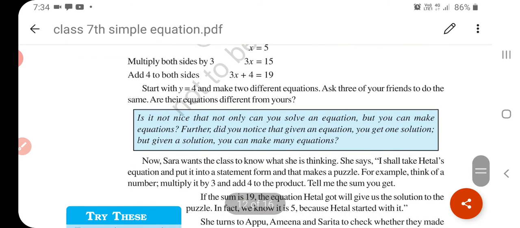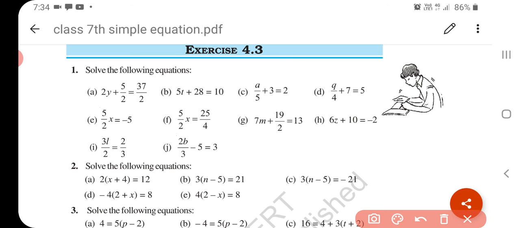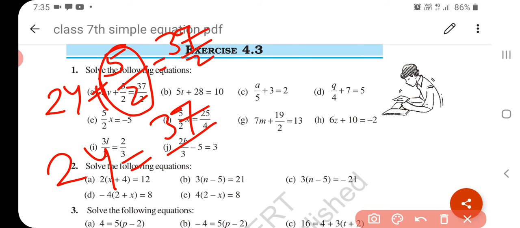Now let's do exercise 4.3. Solve the following equation. 2y plus 5 by 2 is equal to 37 by 2. So first of all, what do we do? 2y plus 5 upon 2 is equal to 37 upon 2. This is our constant term, and here on the left hand side 5 by 2 is positive. So if we transpose it to the right hand side, it becomes negative.